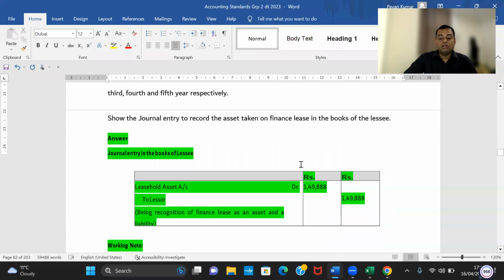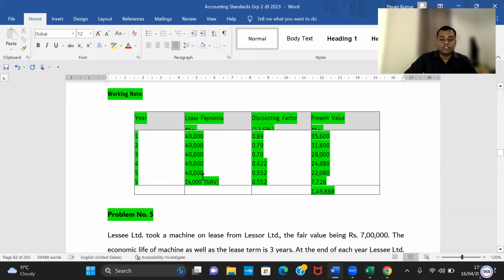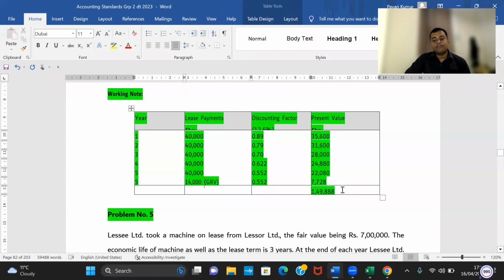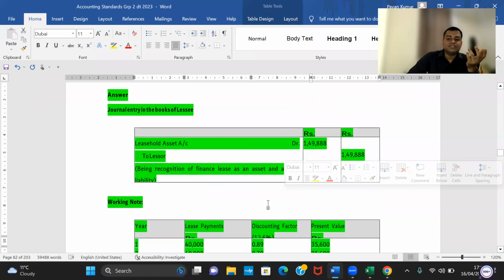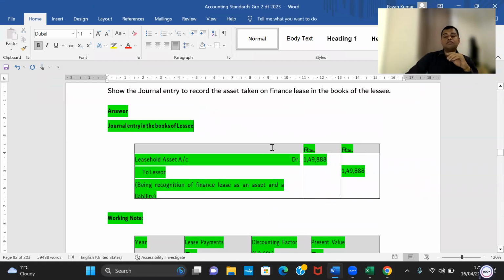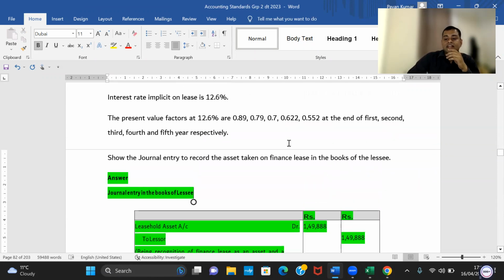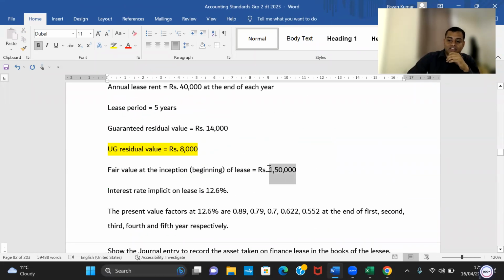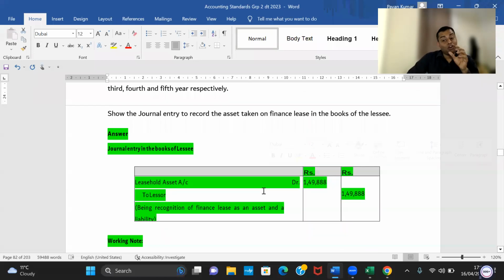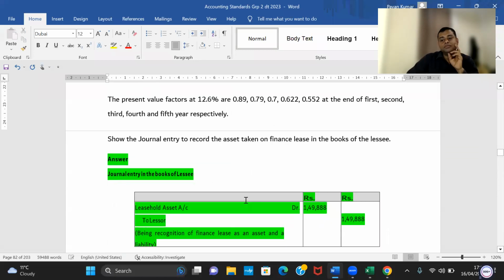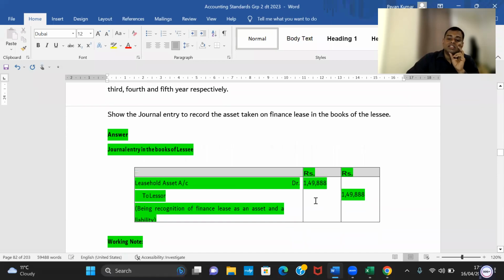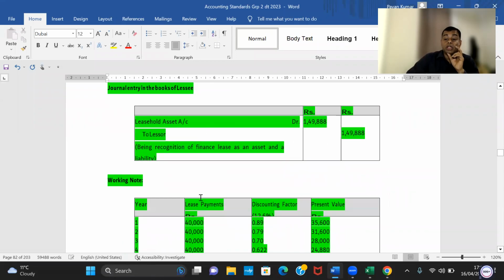No problem. So what we do, we take 40,000, 40,000, 40,000, 40,000, 40,000, only guaranteed residual value here. Take discounting factor, multiply, 1,49,888. That means technically it is 1,50,000. So you can recognize 1,50,000, but here it is 1,49,888. They said here the fair value of lease is 1,50,000. Present value of lease payments also is 1,50,000 only. But a rounding difference came now. So they pass the journal entry, leasehold asset account, 1,49,888.